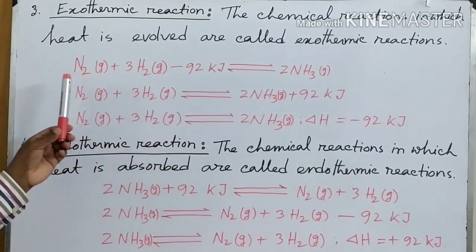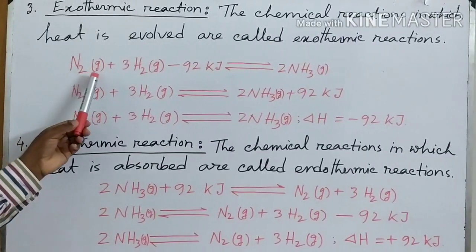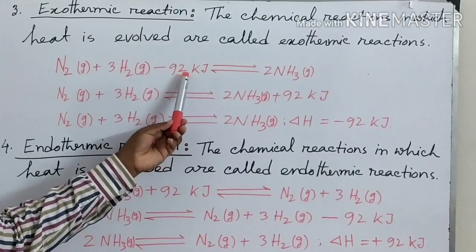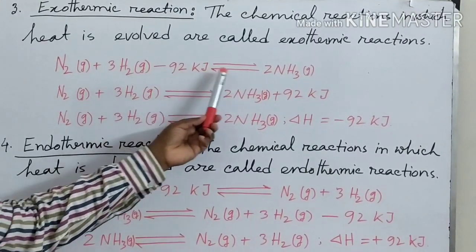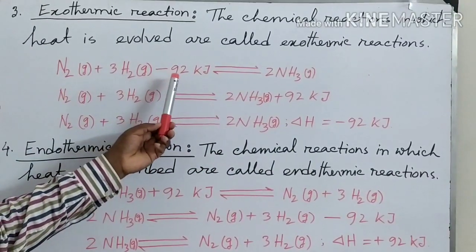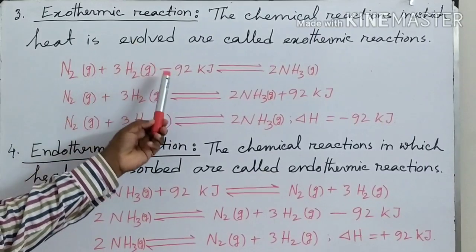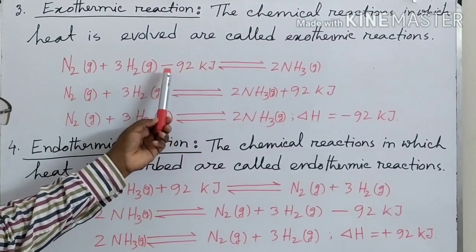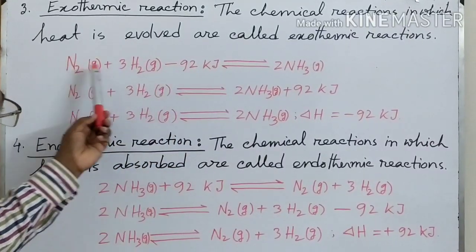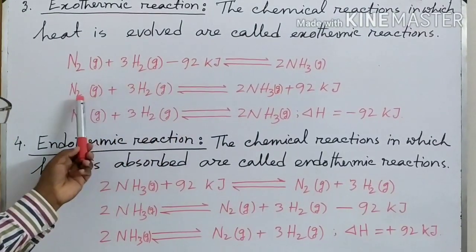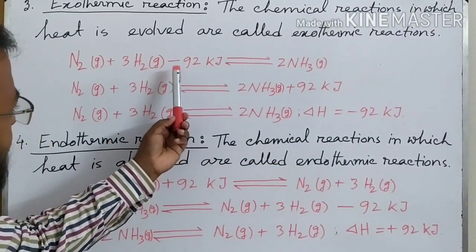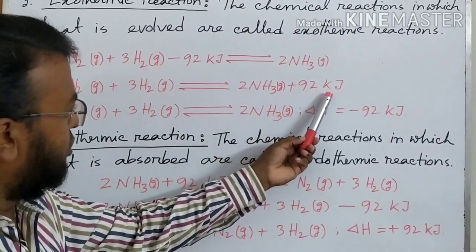Okay, now let's see the example. Nitrogen gas and hydrogen gas react together and 92 kilojoule heat is evolved, and produce ammonia gas. So here the heat is evolved. For this reason it is written as negative, I mean minus 92 kilojoule, if I write it with the reactant, on the left side. If I write it with the product, then it will be plus 92 kilojoule.